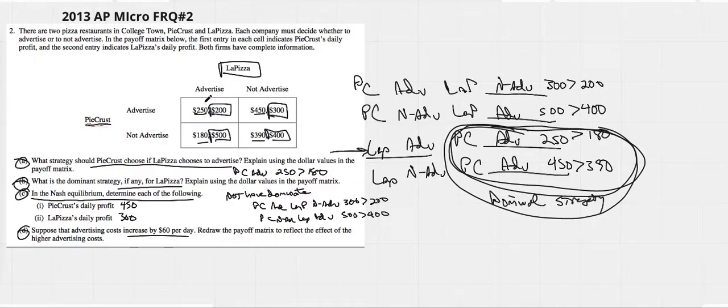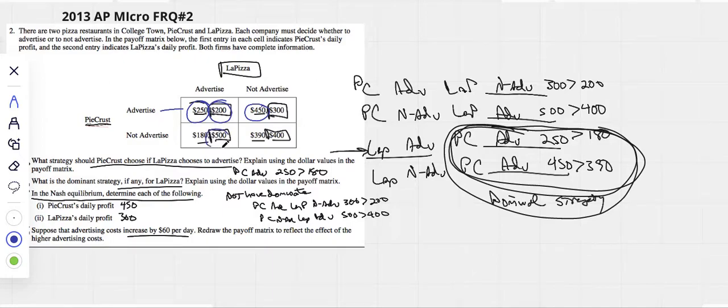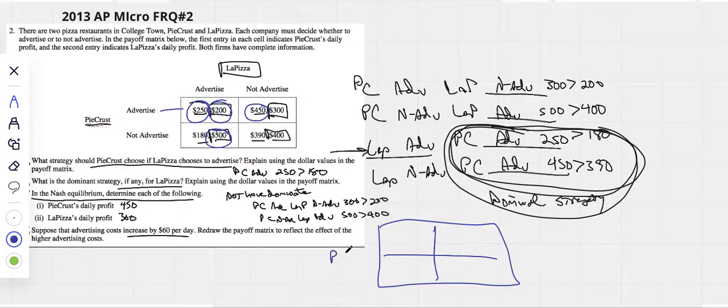subtracting $60 from everybody who advertises. Let's make it a different color here. Let's use that. For all the ones where Pie Crust advertised and La Pizza advertised, we would subtract $60 from those. We would redraw the matrix, no different, and only take away $60. So this is Pie Crust, this is La Pizza.